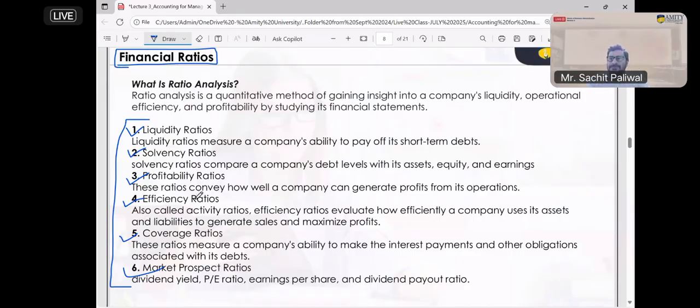So ratios are very popular in the real world. Whenever we want to judge or analyze company performance, ratio analysis is the most important factor which everybody is going to use. Okay, so we cannot ignore ratio analysis as a performance analysis parameter. It is a very important tool and technique which we utilize in day to day life. Now, since it is very important, there are so many parameters.